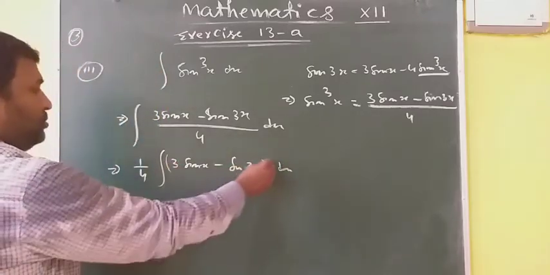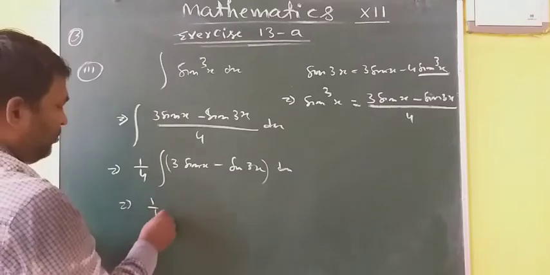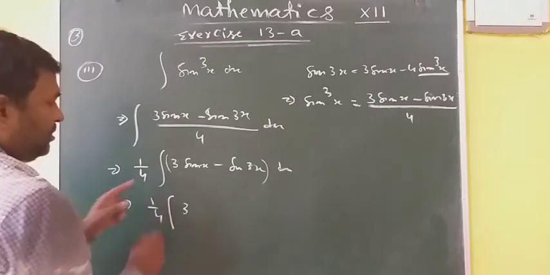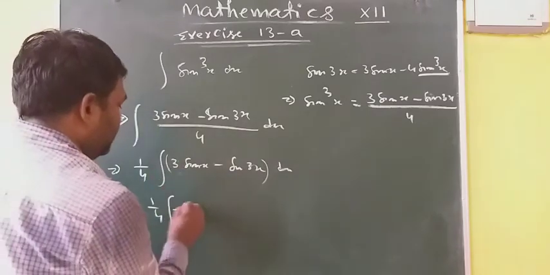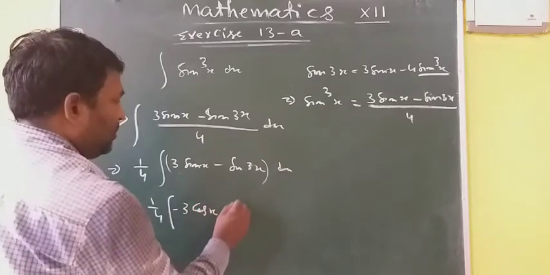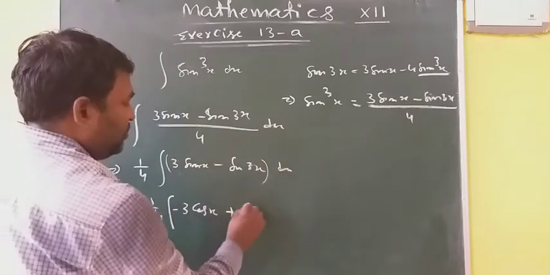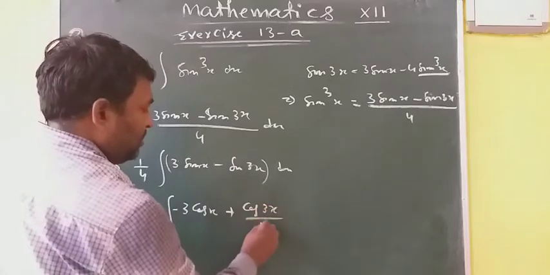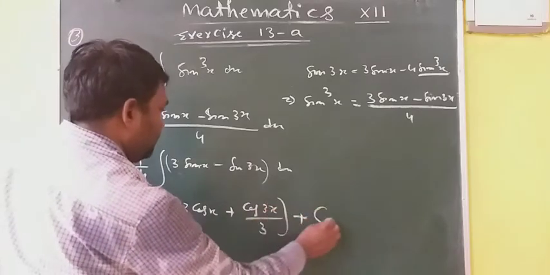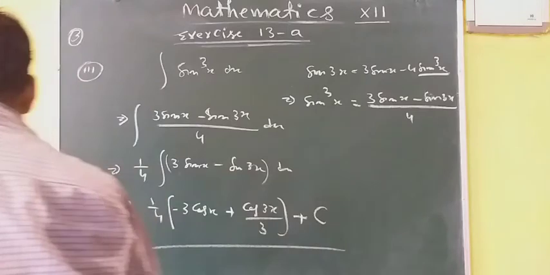Let's apply that 1 by 4. Integration of 3 sin x, 3 is out, gives minus cos x. And here, minus sin 3x gives plus cos 3x by 3. Let's see, this should be the answer.